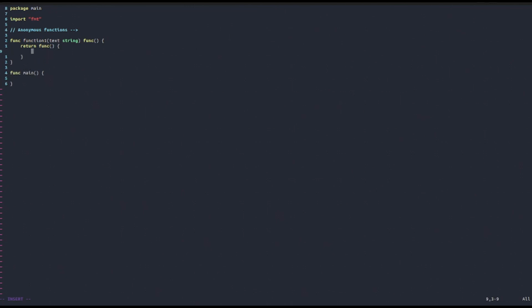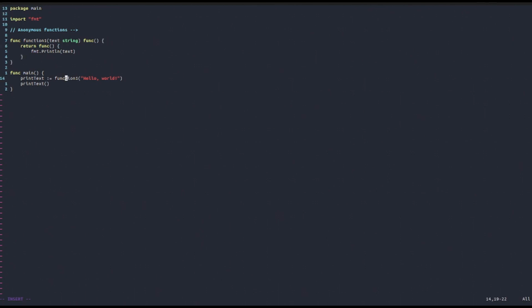For example, we're going to say func, and then inside the code will be, for example, printf, or maybe println, just the text that we passed in. And now inside of main, we can say printText := function1("hello world"), and then we're going to actually execute the function. So this printText variable that we have here is actually a function. Why? Because we're setting it equal to the output of function1. The output of function1 is a function, in particular an anonymous function, the following one, which will just print out the input of function1.